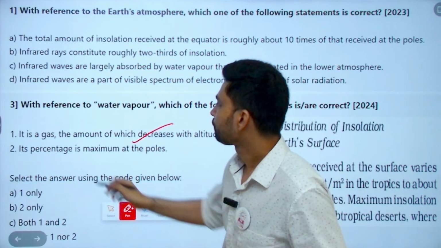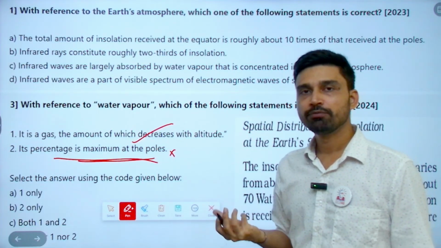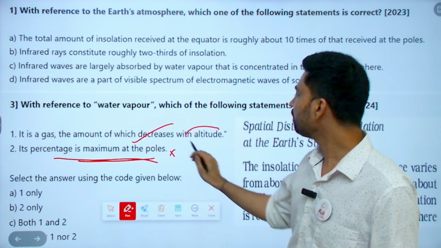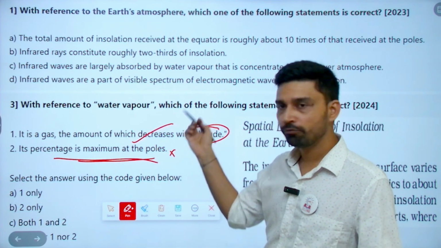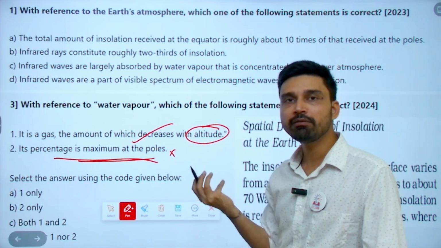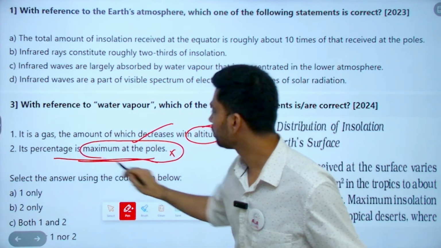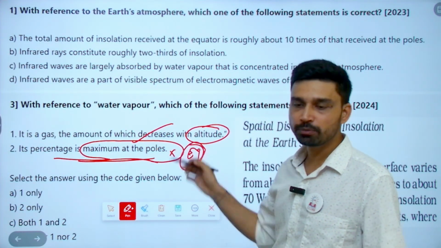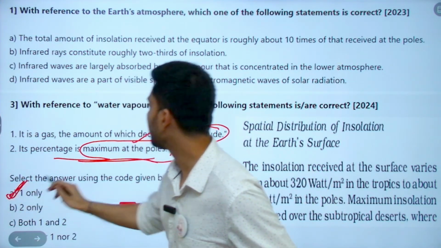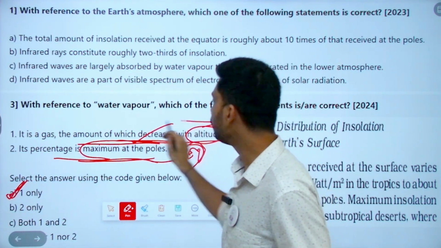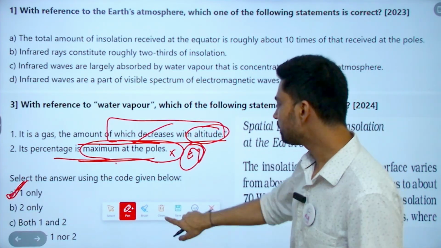Now, the statement that the percentage is maximum at the poles. This is simple logic. We have discussed before how water vapor is created by evaporation. Where will there be higher evaporation? Where you have high temperature. And where you have the maximum evaporation, the answer would obviously be the equator, because that's where we see maximum insolation. So what is the correct option? Only A. The gas's amount decreases with altitude, but the percentage is not maximum at the poles. The percentage is maximum near the equator.